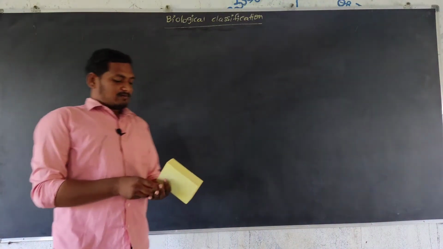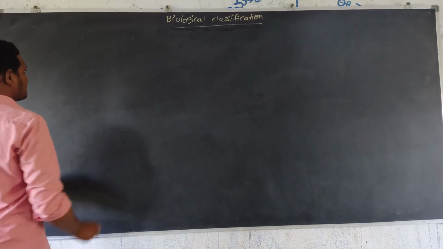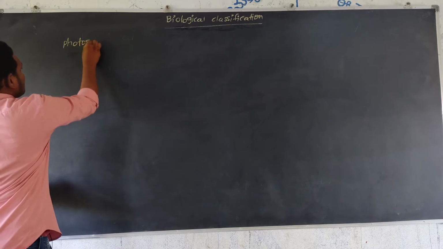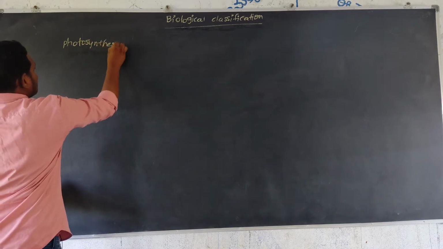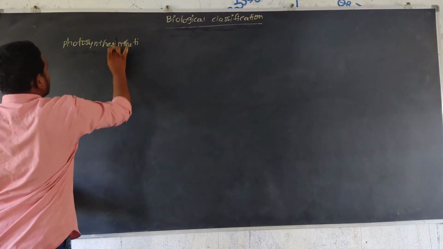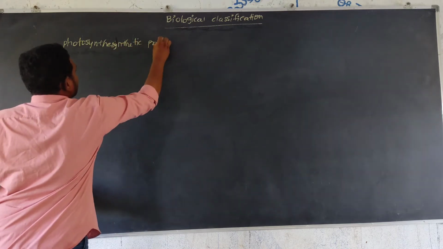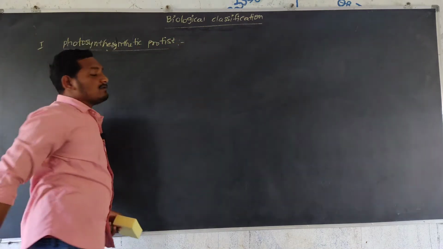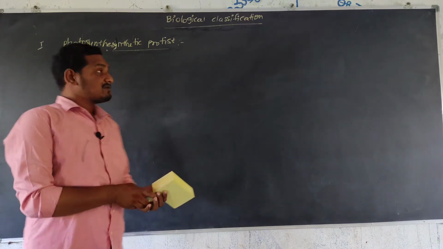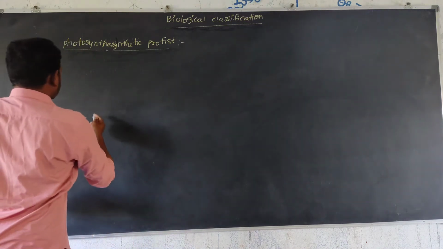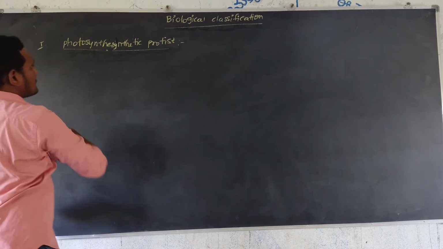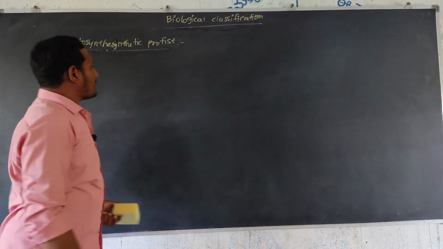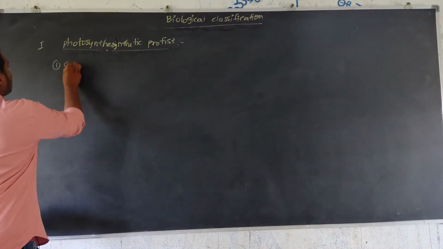So the next concept in biological classification is kingdom Protista, starting with photosynthetic protists. Photosynthetic protists are the first type of organisms in the Protista kingdom. They are again subcategorized into chrysophytes, euglenoids and pyrophytes. First, we will take chrysophytes.